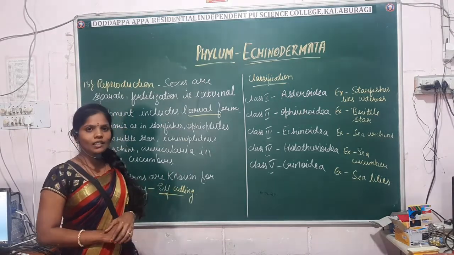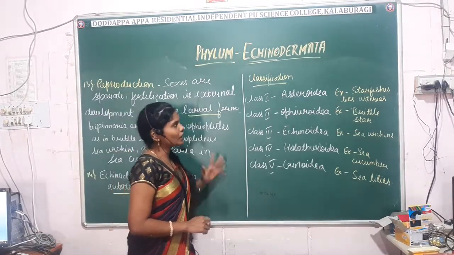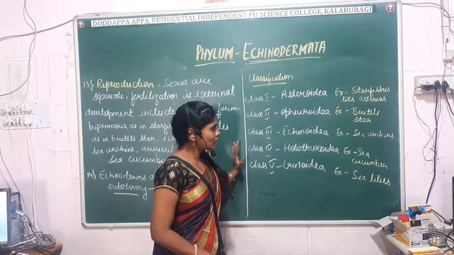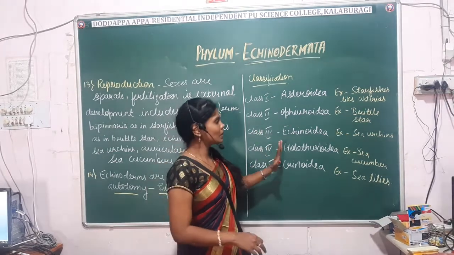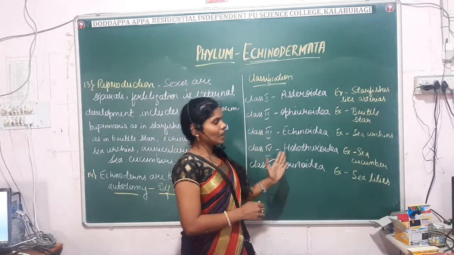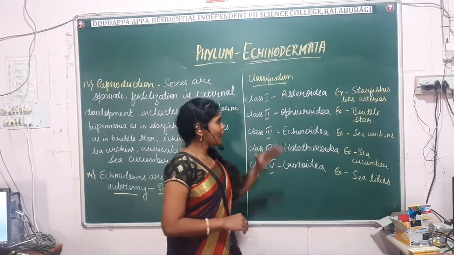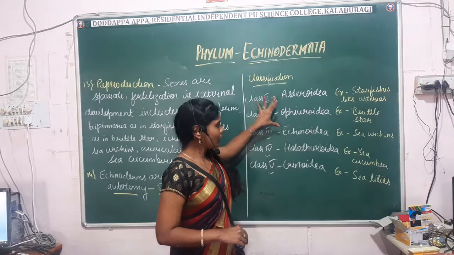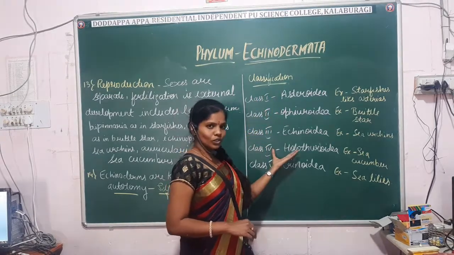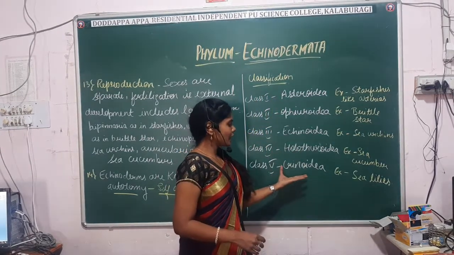So next comes the classification. In echinoderms, there are 5 classes, and you just have to remember the names and their examples. Okay. So first comes the Asteroidea, Ophiuroidea, Echinoidea, Holothuroidea, and Crinoidea.